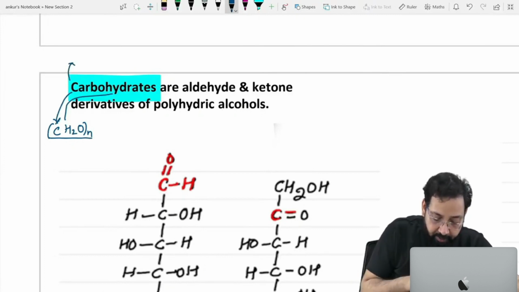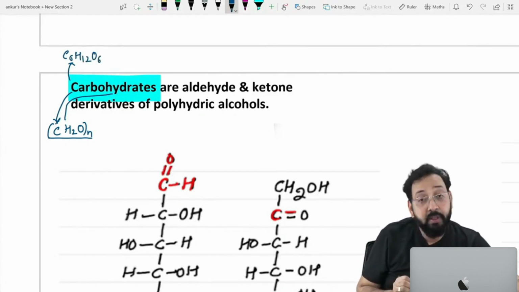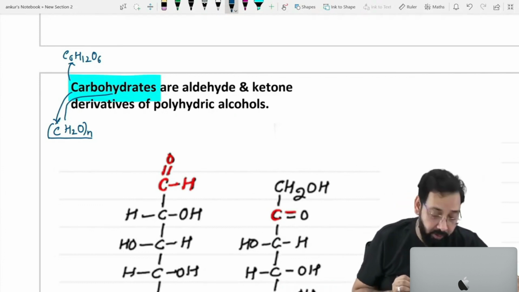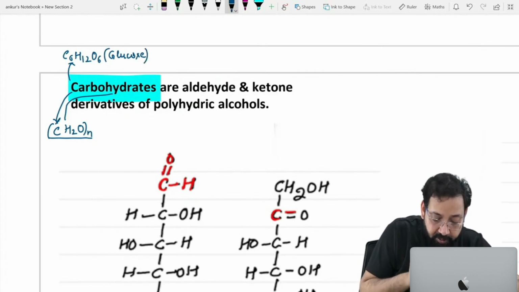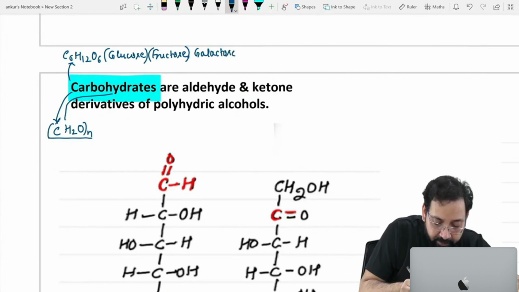So I can say C6H12O6. Carbo means carbon, hydrate means water, CH2O. This is the empirical formula of carbohydrate, or monosaccharide, better to say. Yes, C6H12O6, this is glucose. C6H12O6, this is fructose. C6H12O6, this is galactose. C6H12O6, this is mannose.